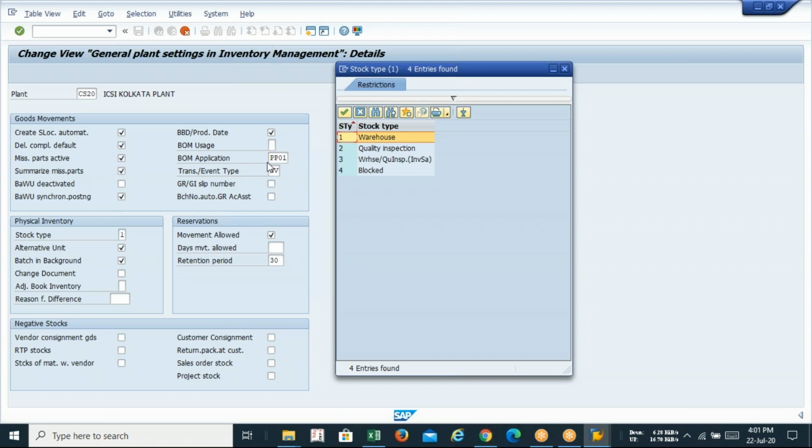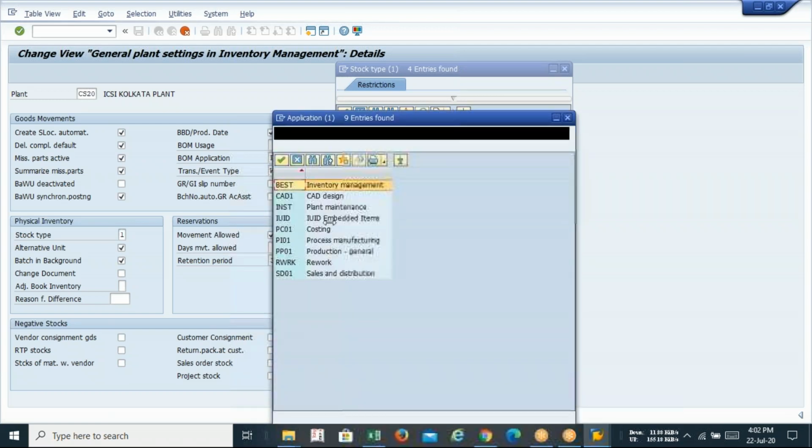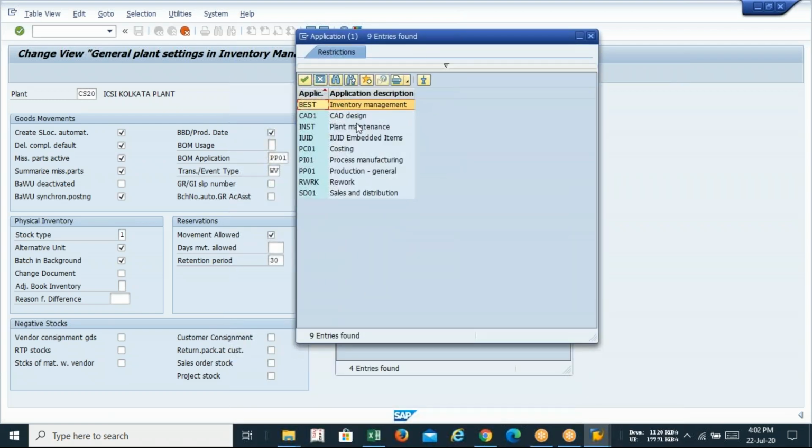So you can see PP01, WV, 30, retention period. The retention period can be changed: 30, 60, you can deal with it. Stock type 1 is a special character we have selected from the pop-up box. You can check the meaning also. Don't ask, sir, what is the usage of the rest. This is a total MM consultant discussion. If we were to discuss the MM consultancy codes, we would definitely need to discuss them one by one, such as why we are selecting costing, why we are selecting production general, something like that.